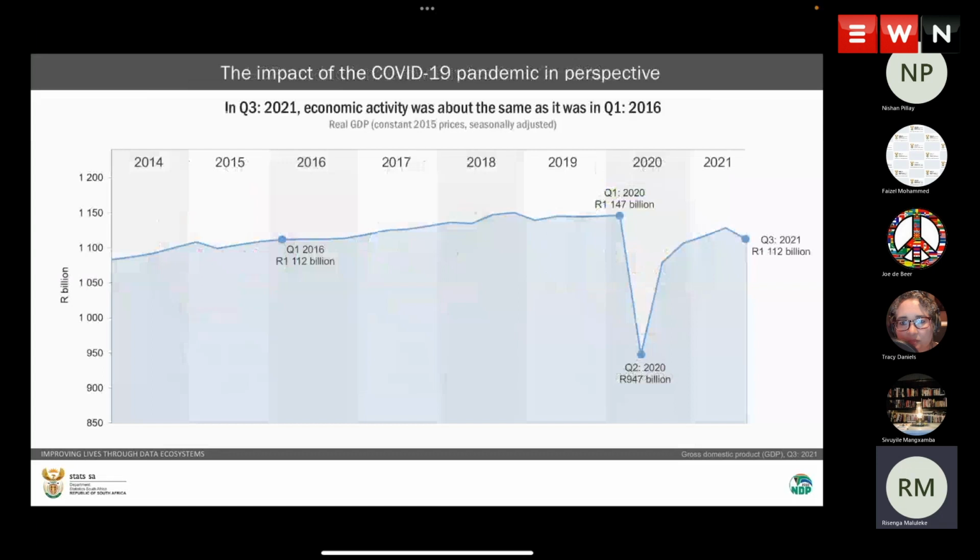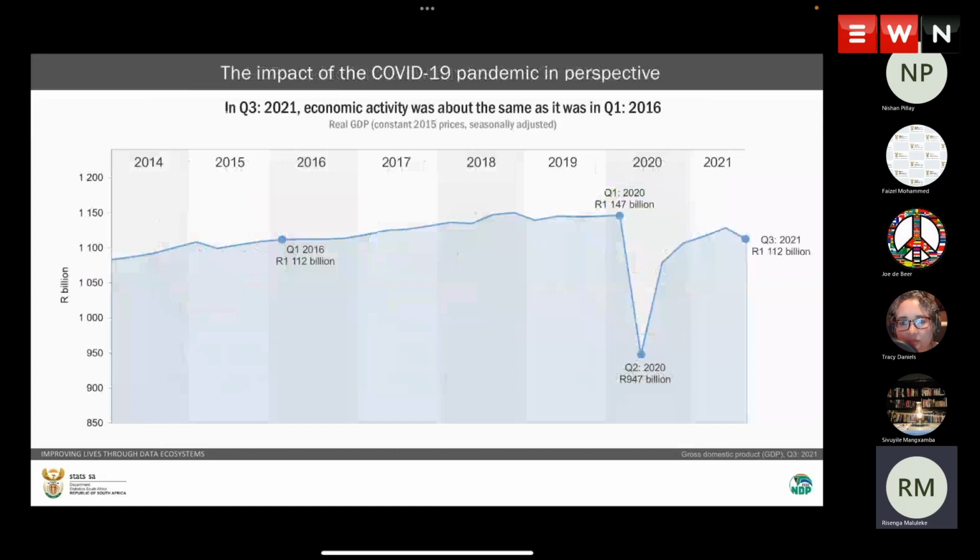And here we are tracking the impact of COVID. As of this quarter 3 of 2021, we are sitting at 112 billion rands. And in that regard, we are saying that we are sitting at a point where we were as of the first quarter of 2016. We will remember that in the last quarter, we had been moved to where we were in the fourth quarter of 2017. Now we are backwards again. So we can see that the impact of COVID remains.